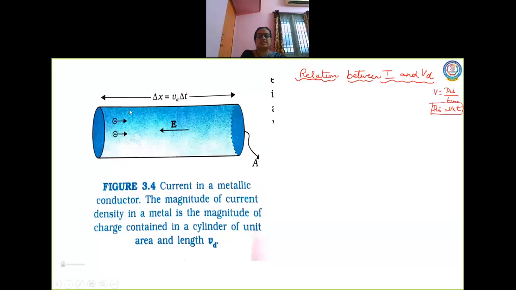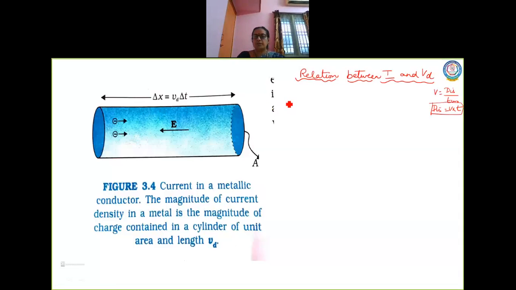As far as this diagram is concerned, here will be the positive terminal, here will be the negative terminal, because the electric field is in this direction. So all the electrons which are in the left side start drifting towards the positive terminal, which is at the right. So I'm going to start the relation between current and drift velocity.